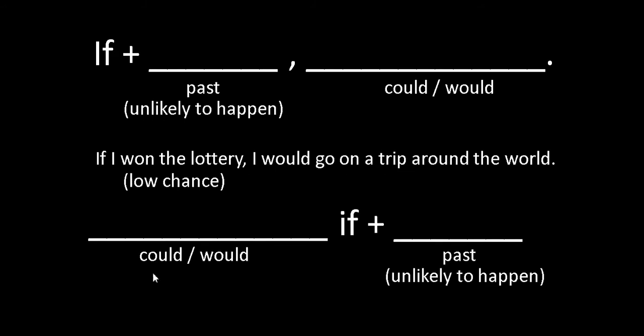We can change these clauses around. We can put the could, would first, no comma, if plus past clause. It's not very common though. It's much better probably to use the if clause first with past and then could, would second. So all the examples I'll show you will be like that.